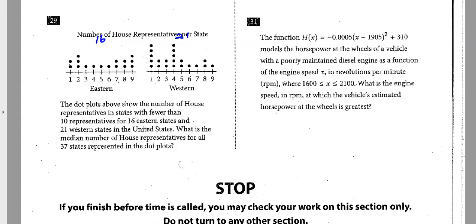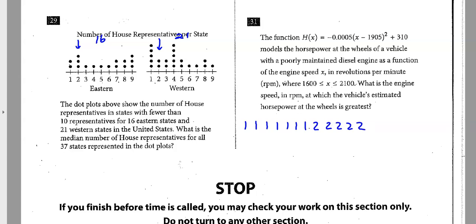All right. If you wanted to write all this out, it would be kind of long. But if we just tallied it up and put the lowest numbers first and the biggest numbers second, if you look at the ones, we have 1 from the Eastern, and then 5 of those, so 7 total. So we have 7 states with 1 representative. Then when you go to the twos, there are these 3, and then there are these 2. So we have 5 twos.